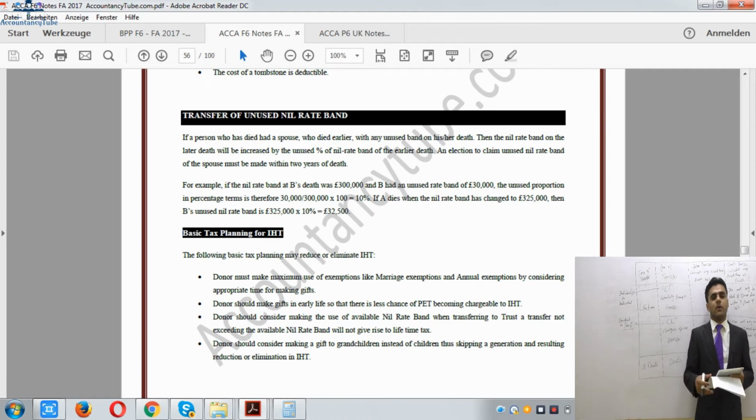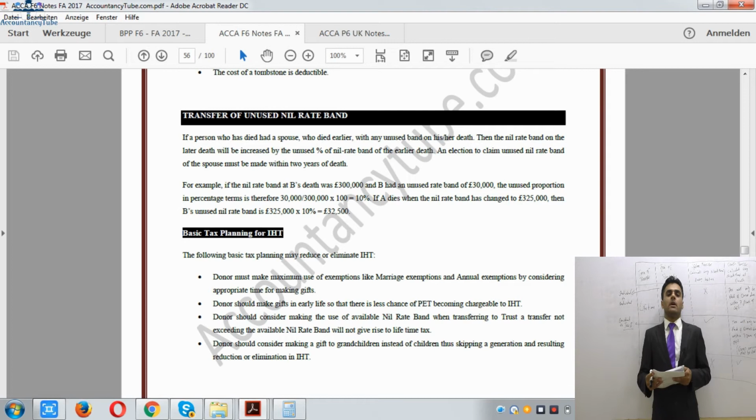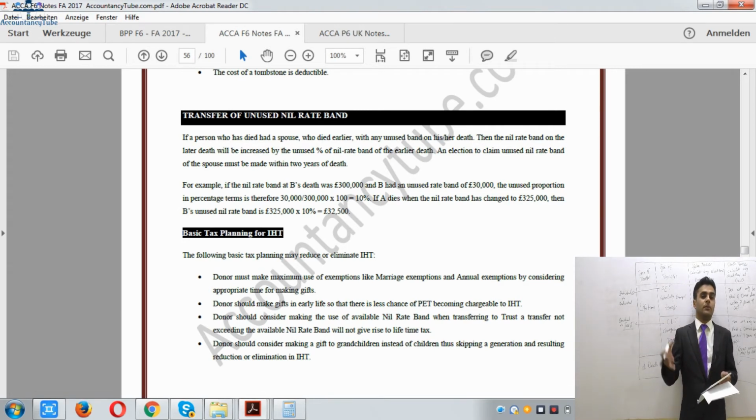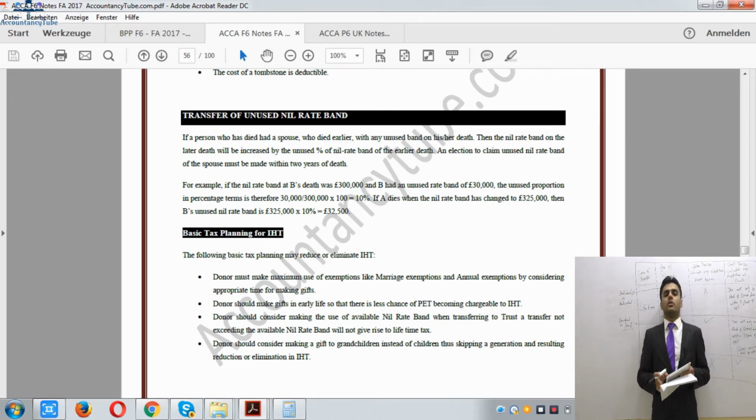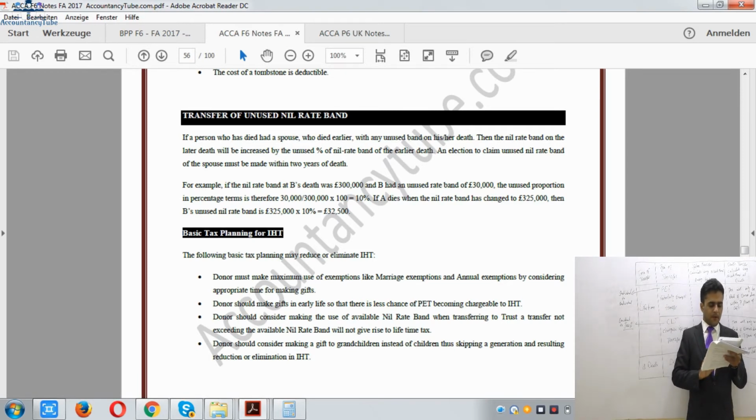So for our new surviving spouse, there will be his own nil rate band of 325 plus 10% of the previous one. So 10% we will apply on the current rate. So 325 times 10%, 32,500. Right? So that's how we calculate it. And that will be added.